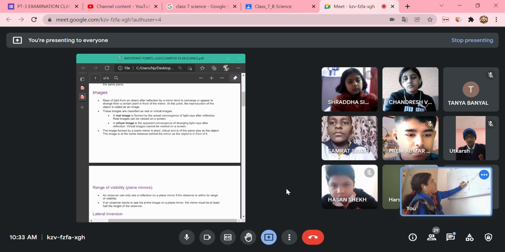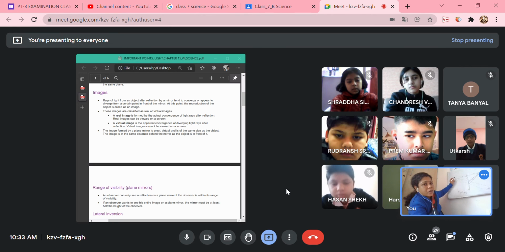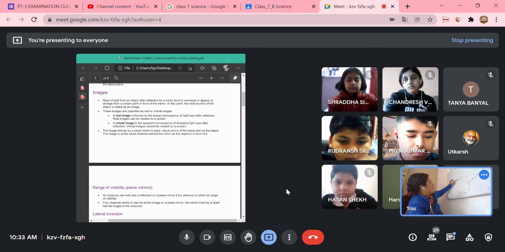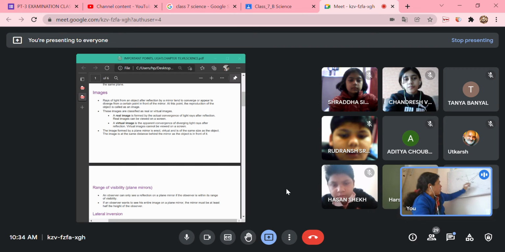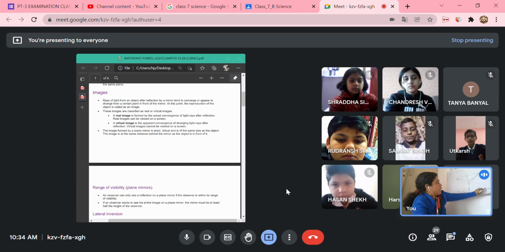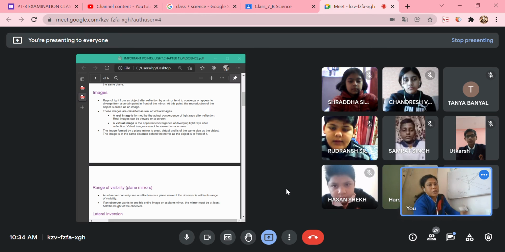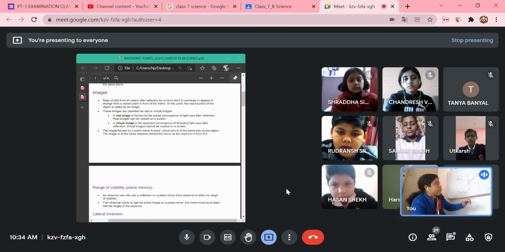So this ray will get reflected, as in the laws of reflection we know the angle of incidence will be equal to the angle of reflection. This ray will get reflected back as if at the back of the mirror, and it will make the image in this position after reflection. If we want to see this image, we have to keep our eye over here, because if we extend back this reflected ray and view from this point, we are able to see the image of this object in the plane mirror.